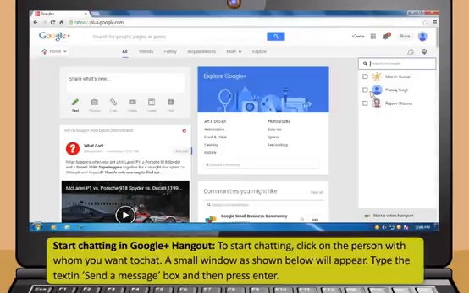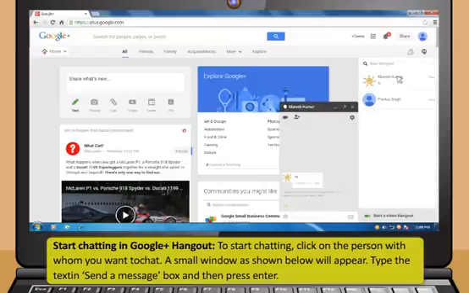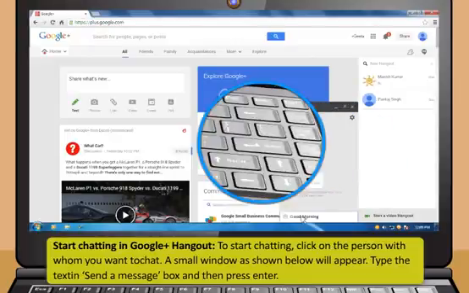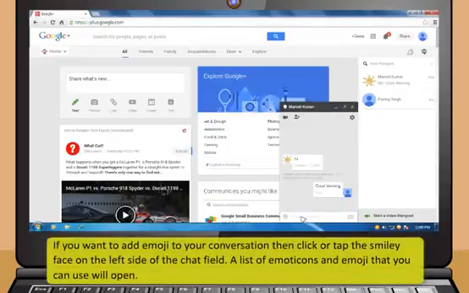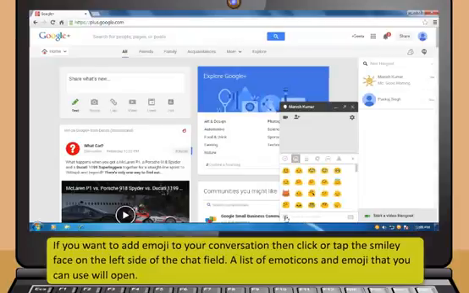Now start chatting in Google Plus Hangout. To start chatting, click on the person with whom you want to chat. A small window as shown below will appear. Type the text in the Send a Message box and then press Enter. If you want to add emoji to your conversation, then click or tap the smiley face on the left side of the chat field.